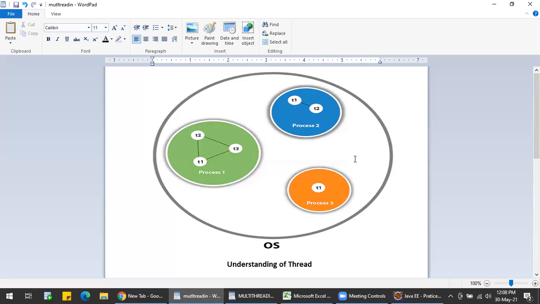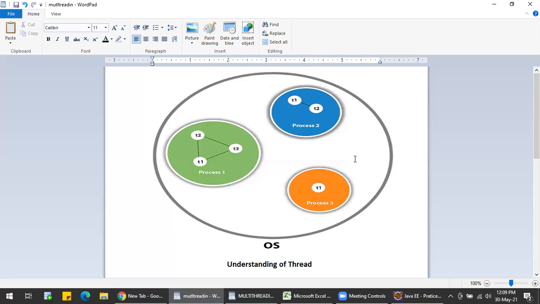Now let us see the types of multitasking. There are two types of multitasking: process-based multitasking and thread-based multitasking. In process-based, each process will have its own address in memory. What does this mean?